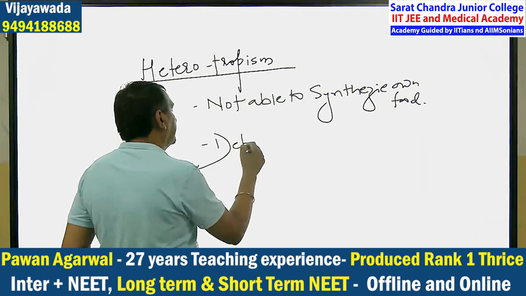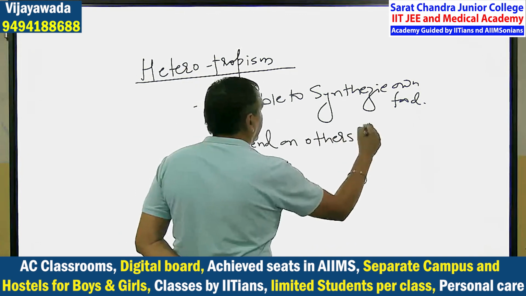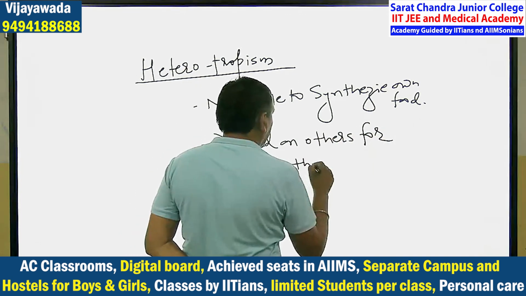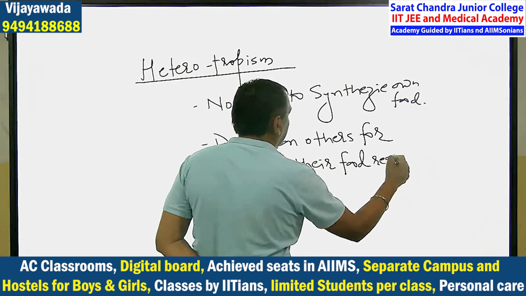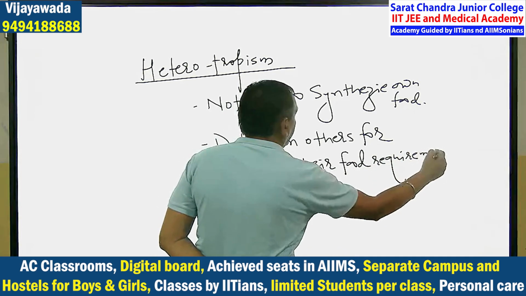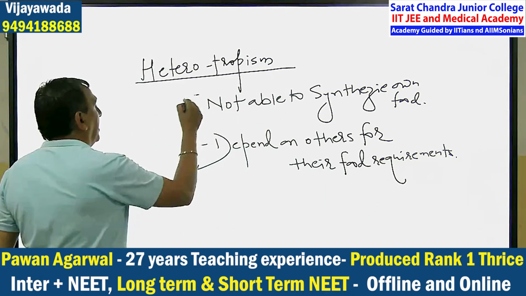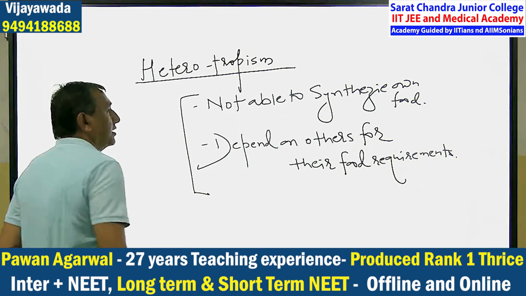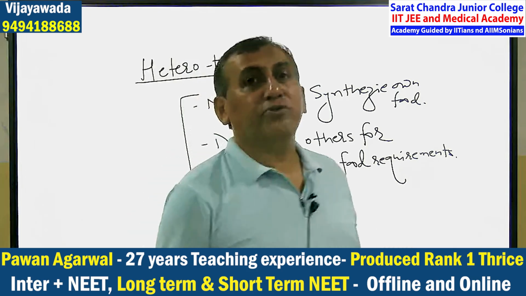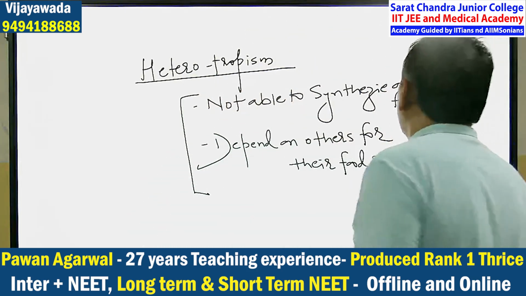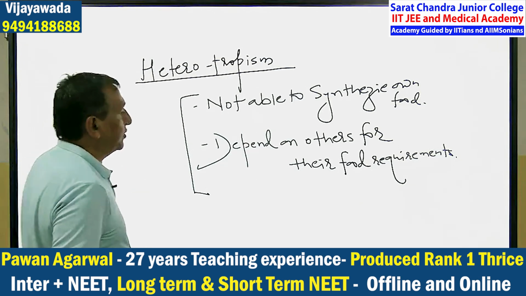They depend on others for their food requirement. Clear? So the animals are heterotrophic. We are not able to synthesize our own food, and I mean both I and you. We depend on other sources for our food requirement. That is why it is heterotrophism.